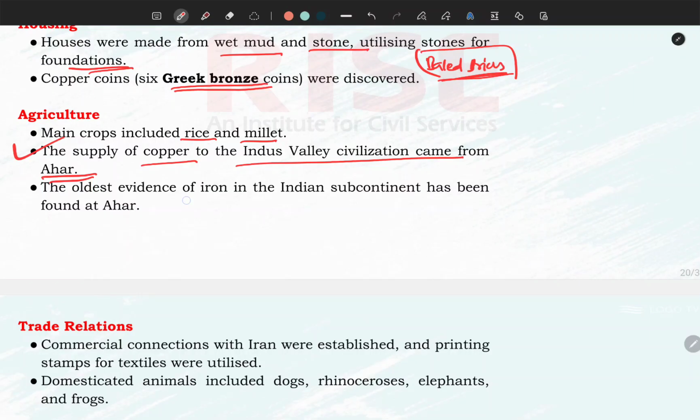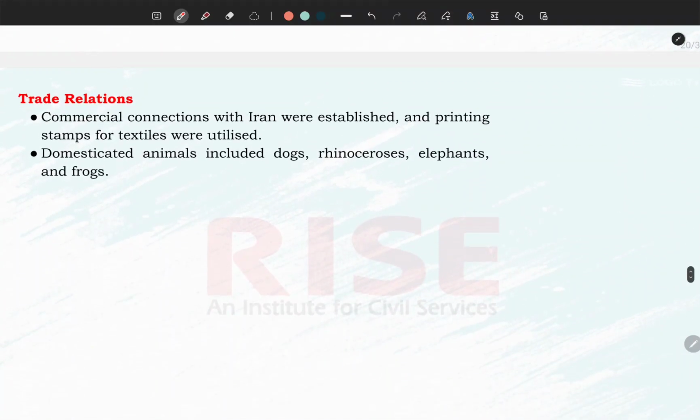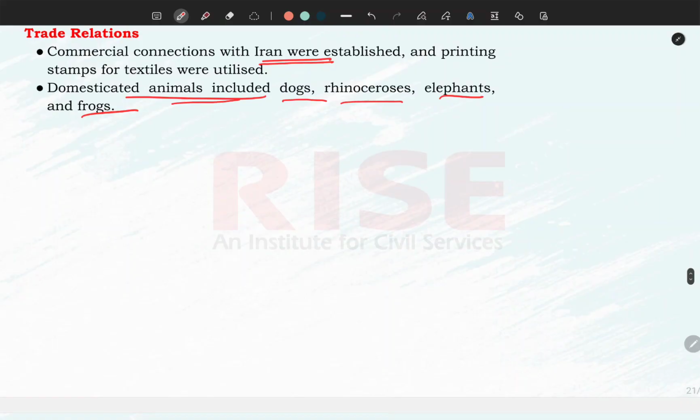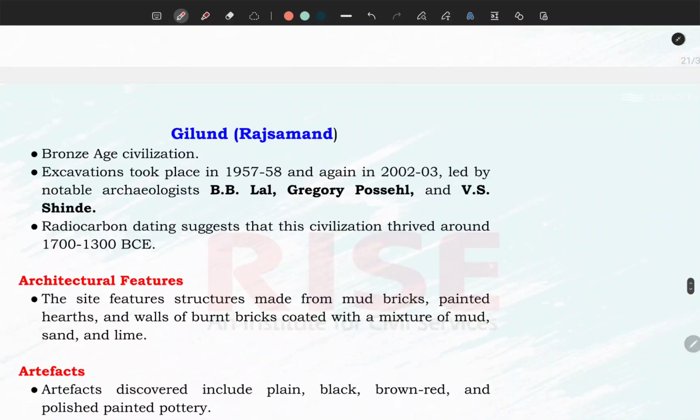The oldest evidence of iron in the Indian subcontinent has been found at Ahar. Although this fact is not established, in Rajasthan GK books it is said that the oldest evidence of iron in the Indian subcontinent has been found at Ahar. As far as trade relations are concerned, commercial connections with Iran were established in later phases, and animals like dogs, rhinos, elephants, and frogs were domesticated for domestic purposes. So, this is basically after Ganeshwar and Ahar.